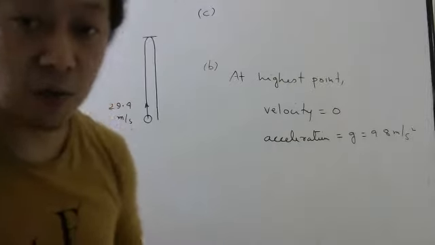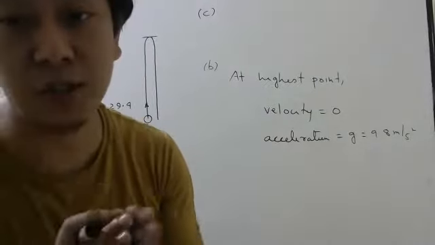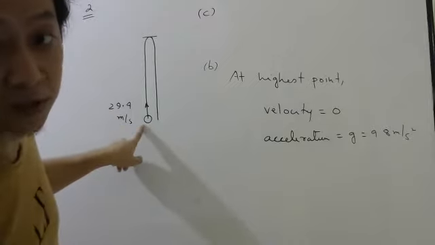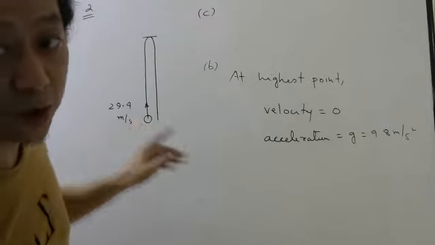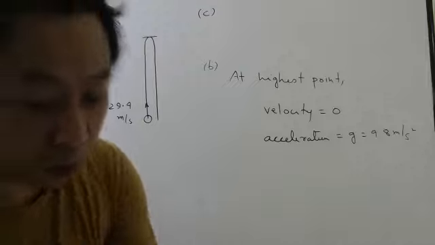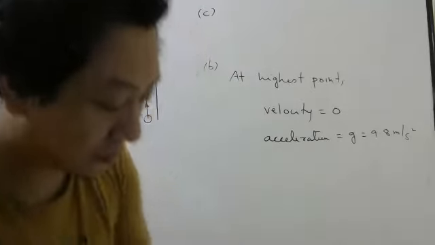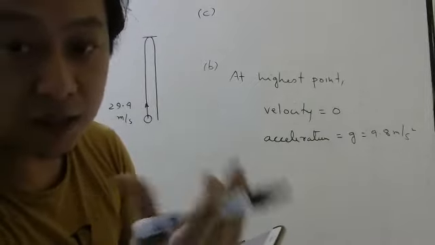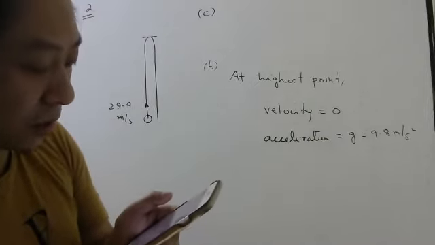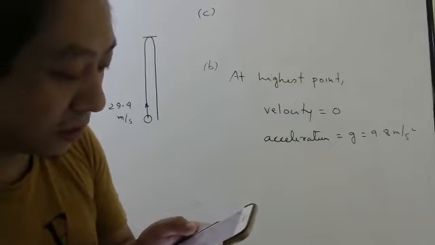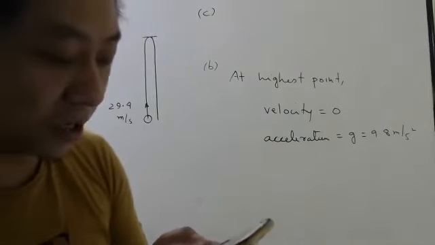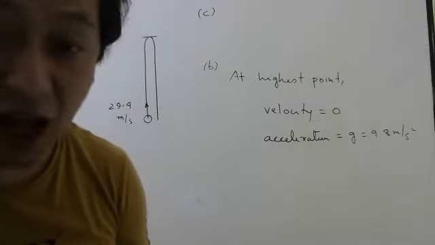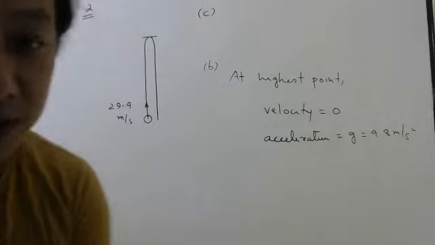This question is forcing you to take x equal to 0 not here. You cannot take this as your starting point. Where did they tell you to take the starting point of your scale? The scale and the watch should start at the highest point.